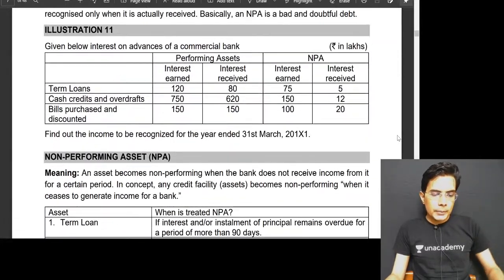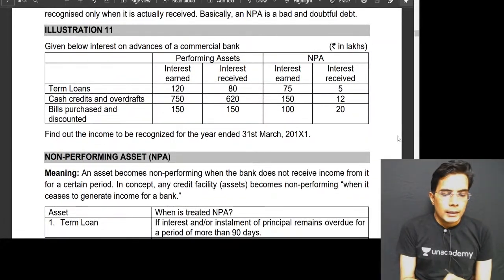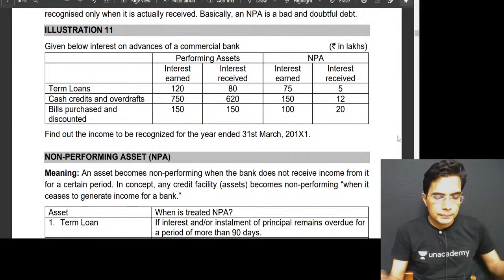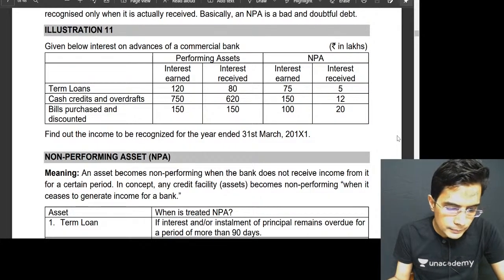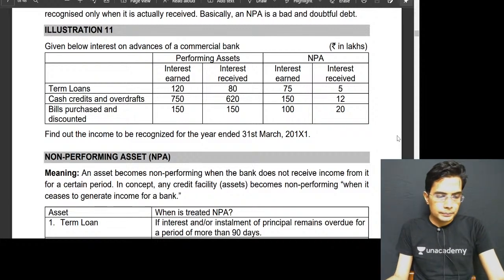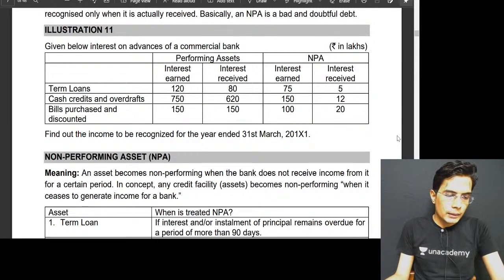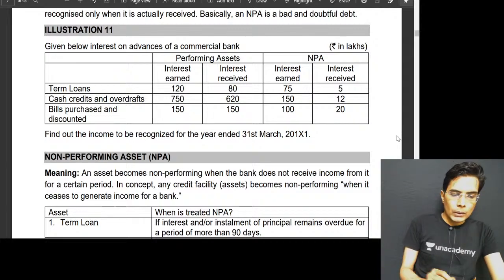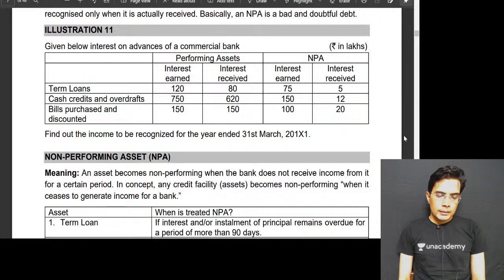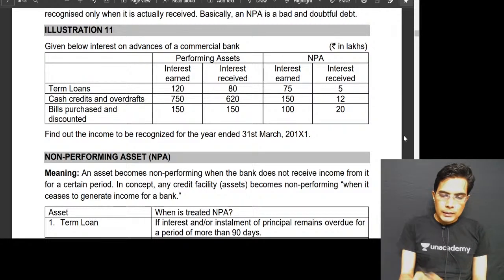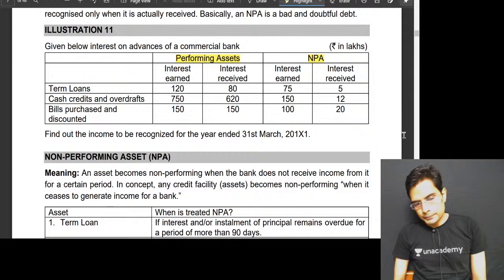If you see this particular example, they have given us the interest on advances of a commercial bank, performing assets and non-performing assets.